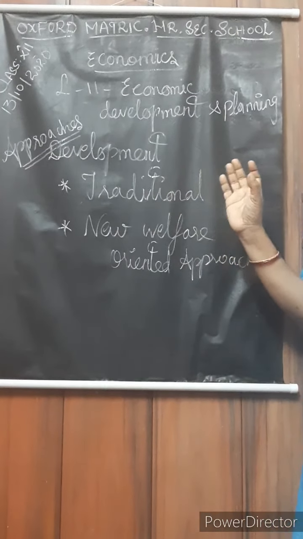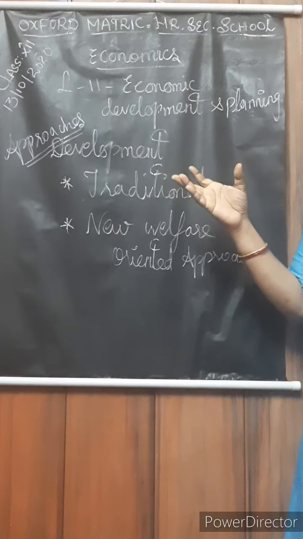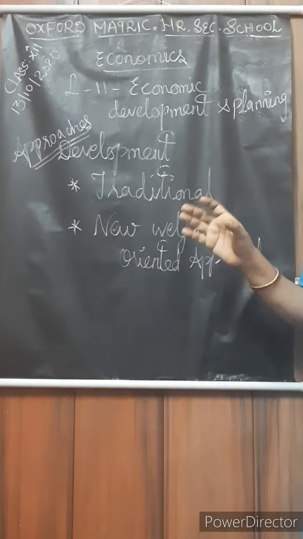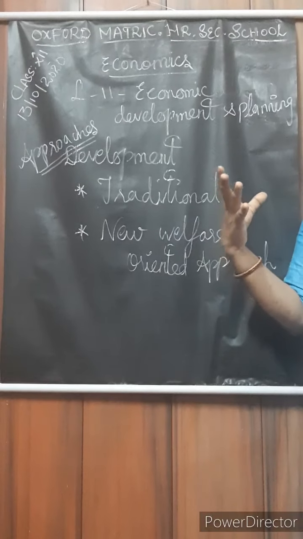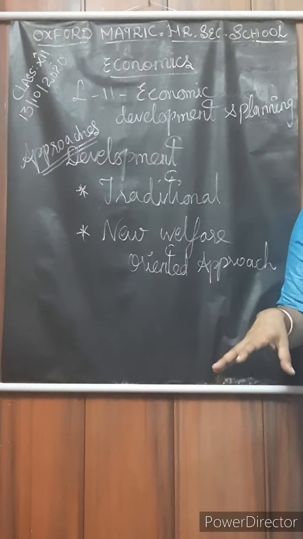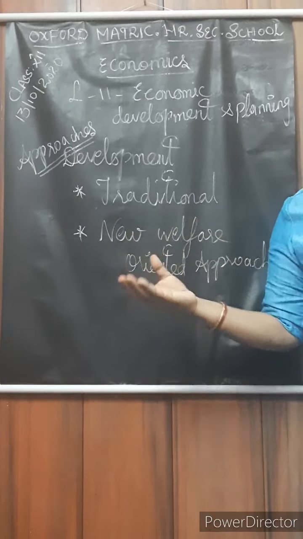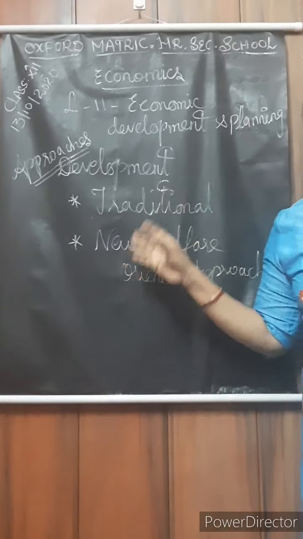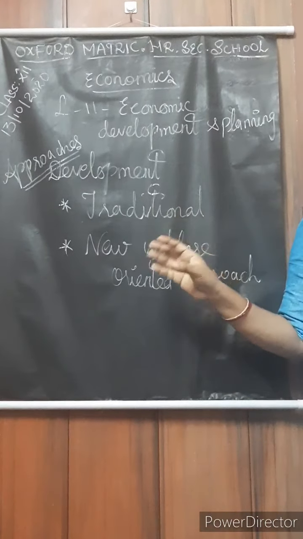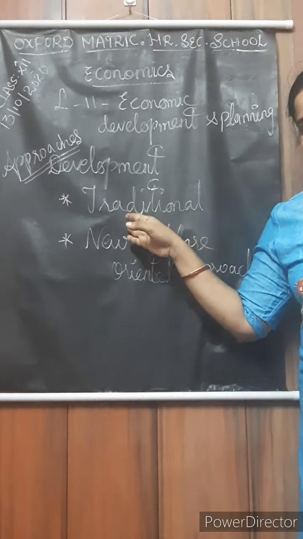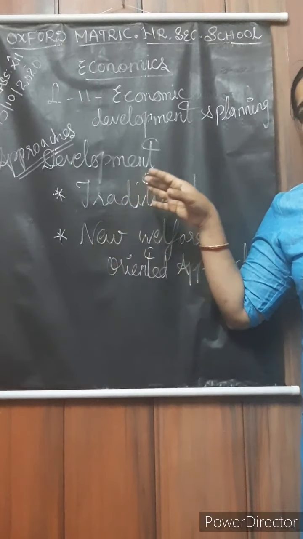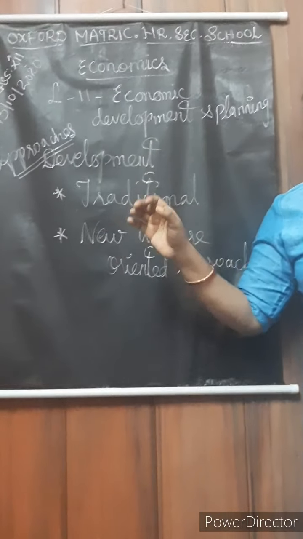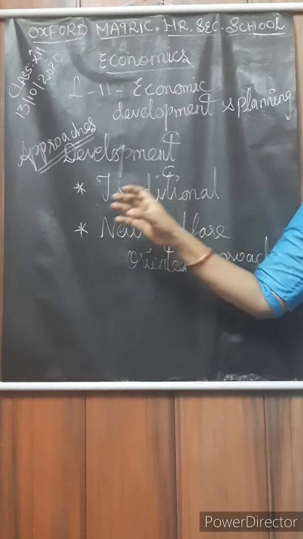It is denoted by the increase in the GNP, and how is that GNP calculated? A decline in the agriculture sector and an increase in the industrial as well as the tertiary sector.